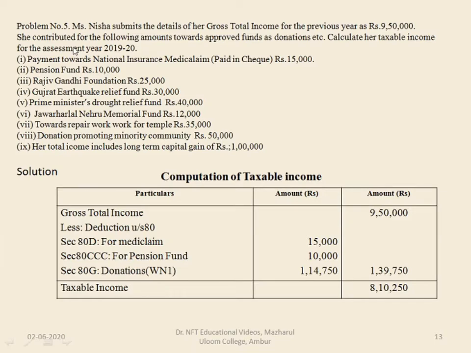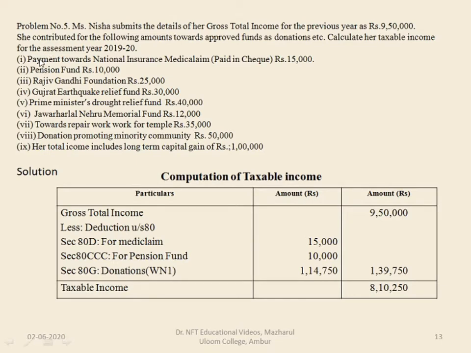Problem number 5. Ms. Nisha submits the details of a gross total income for the previous year as 9,50,000. She contributed the following amounts towards approved funds as donations. Calculate her taxable income for the assessment year 2019-20. We are given certain items relating to different deductions.